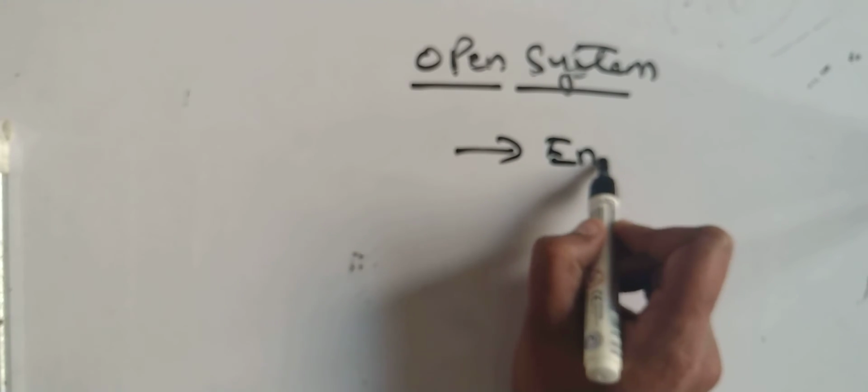Hydroelectric power plants, heat engines, and IC engines are also examples of open systems. Are you getting it? So to sum up, what is an open system? An open system is a system which allows energy and also allows mass to cross its boundaries. Are you following it? This is known as an open system.